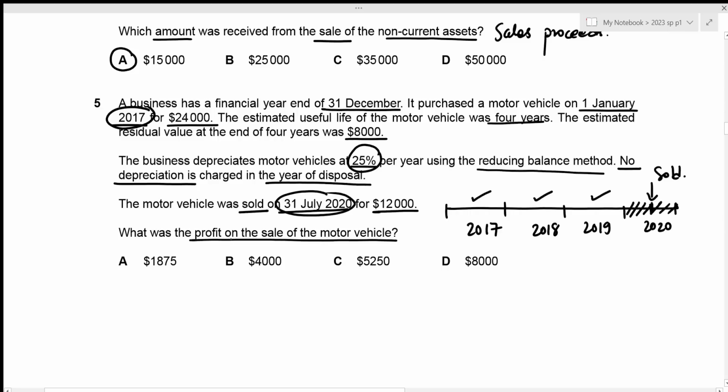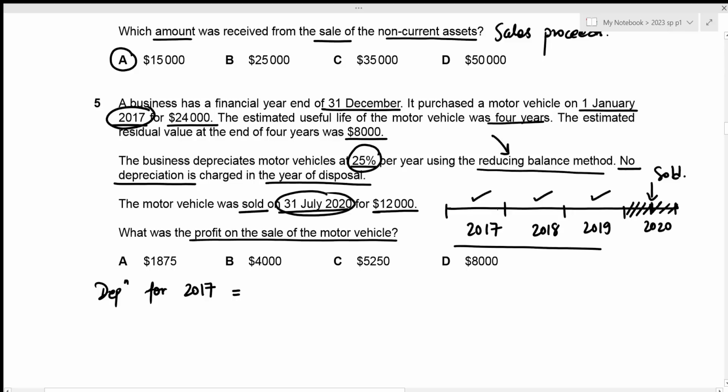And we need to figure out the profit on sale of the motor vehicle, which means that we need to figure out the net book value of the sold motor vehicle. And in order to figure out its net book value, we require the accumulated depreciation, due to which we will be calculating these depreciations. Okay, let's start with the year 2017. So depreciation for 2017. We know that we will be applying the reducing balance method, and in this method we apply the rate to its net book value.